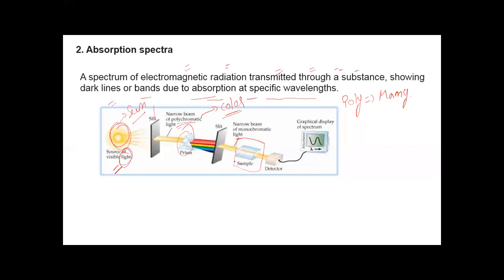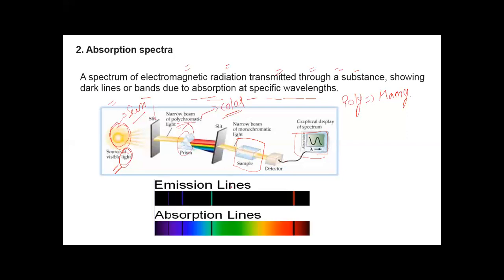Okay. Now, what will this sample do? This sample will absorb certain wavelengths of light and allow the rest of the light to pass through it. And then we are able to see the spectrum on this monitor. What we will observe, this is the emission spectrum and this is the absorption spectrum.